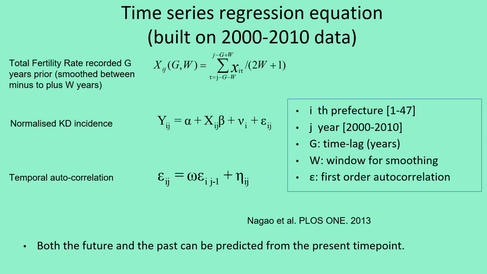This time series regression equation was built based on the prefectural data recorded between 2000 and 2010. Total fertility rate recorded 15 years prior was used to explain the incidence. With this time series equation, both the future and the past can be predicted year by year from the starting time point.